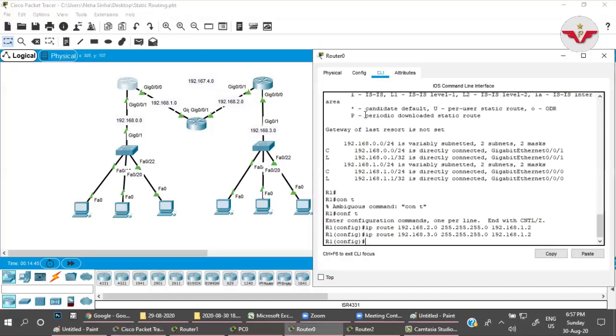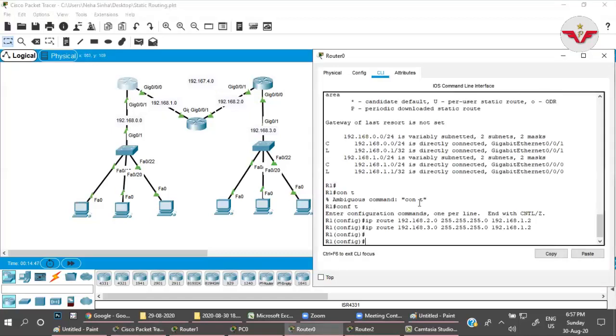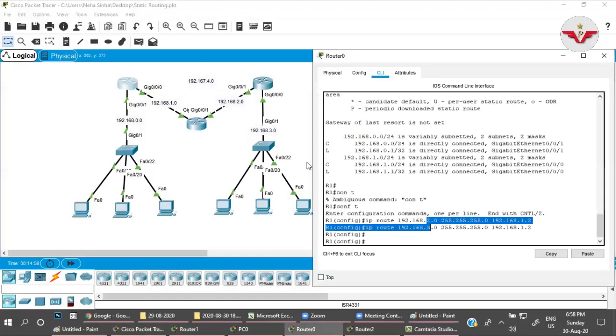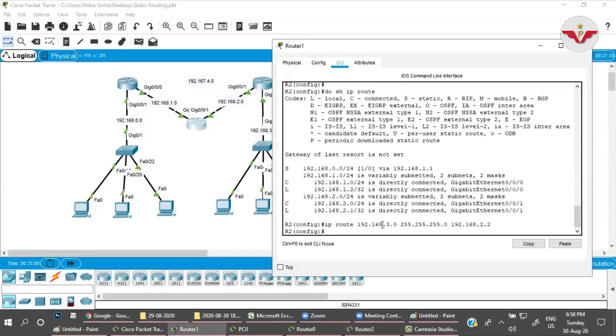Let us check. On this router, I have given the information about 2 and 3. We have 4 networks, 0, 1, 2 and 3. On this router, 0 and 1 are directly connected. I have given the information about 2 and 3 through the path 1.2. If any packets come to you and want to go to 2 or 3, forward the packet to this interface. Then come to this router.